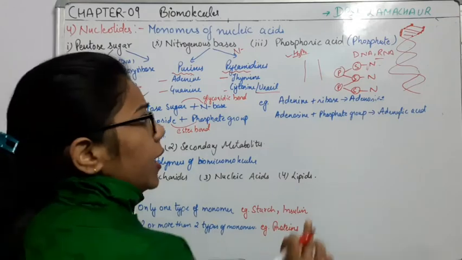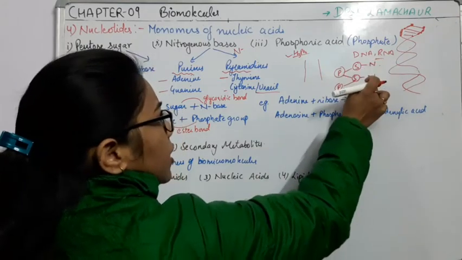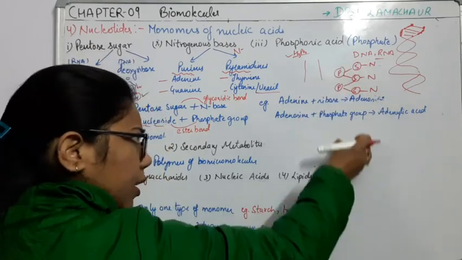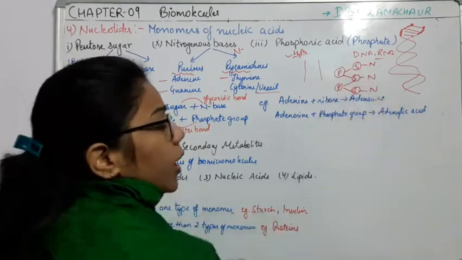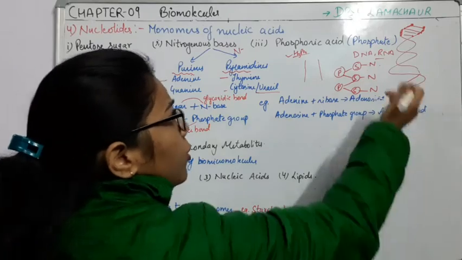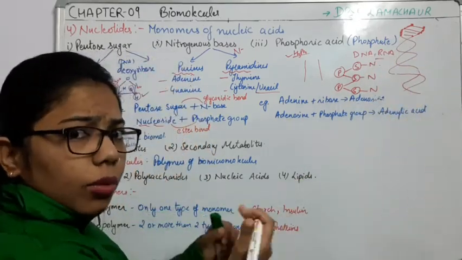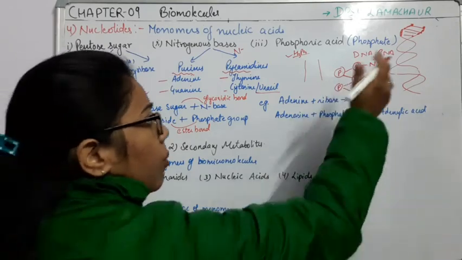So how many nucleotides? For first nucleotide this one, second nucleotide this one, third one this one. Like this we can make a long chain of these nucleotides here also. Likewise we have to draw from the opposite side. Why? Because we are combining the two chains of nucleotides to form a DNA.